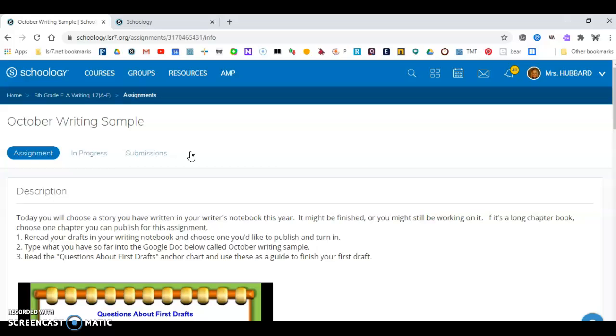You can add words, you can take away words, think about punctuation. So I'd like for you to type your draft from your notebook into the Google Doc.